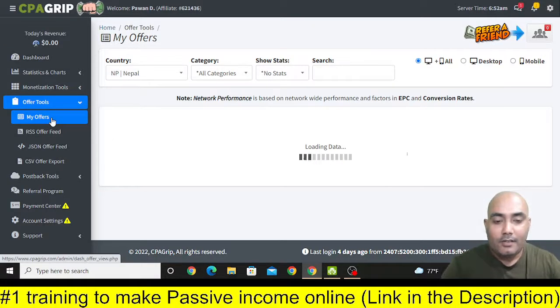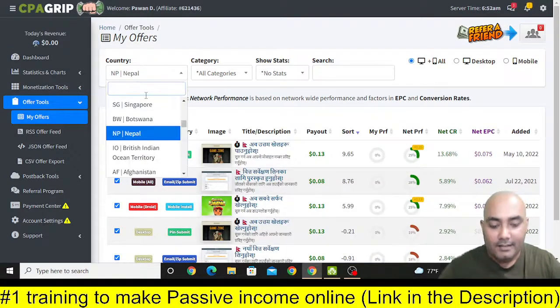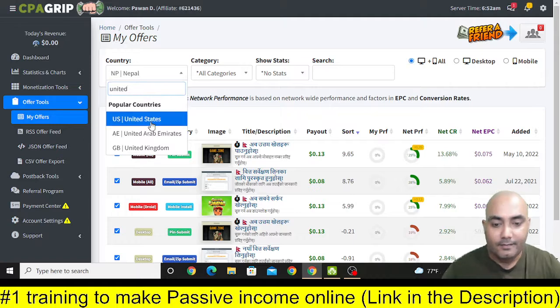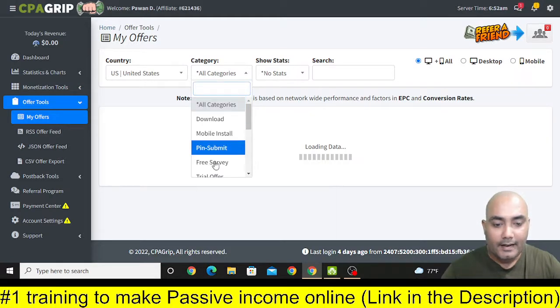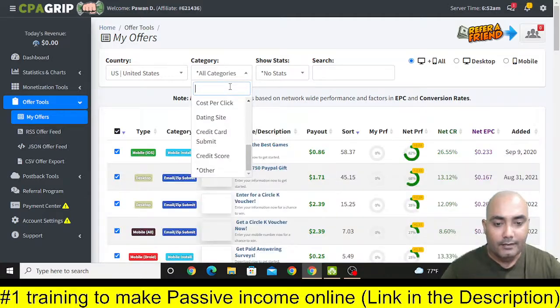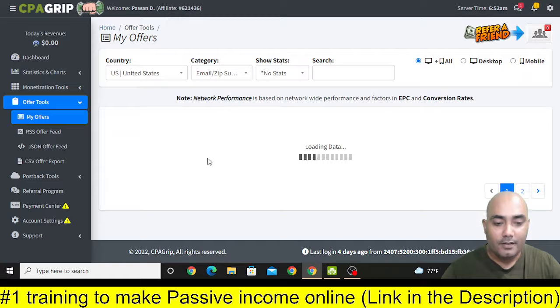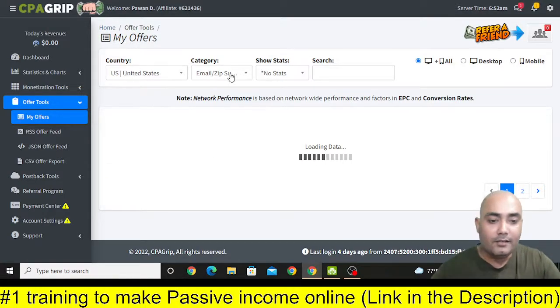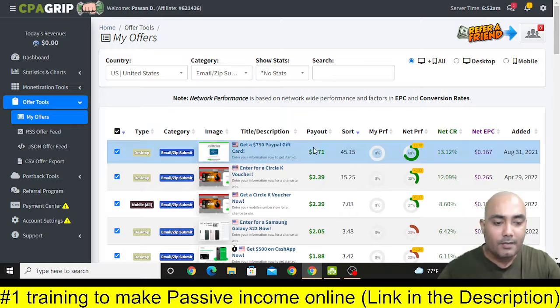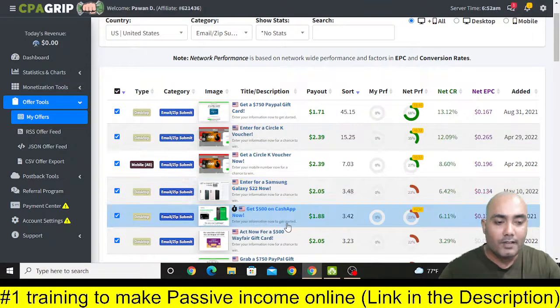Now with these offers you don't need to bring any sales. Let's select United States, and in category let's select email zip submit. So now if you select these two settings, United States and email zip submit, then you will see there are lots of offers that you can promote.